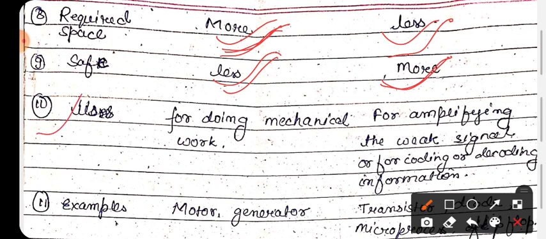Okay, now come to the tenth one, uses, where we use electrical devices and electronics devices. For mechanical work we use electrical devices. For doing mechanical work we use electrical devices, and electronics devices are basically used for amplifying weak signals or for coding or decoding information. It means in electronics devices we use them basically for amplifying weak signals or for coding or decoding information.